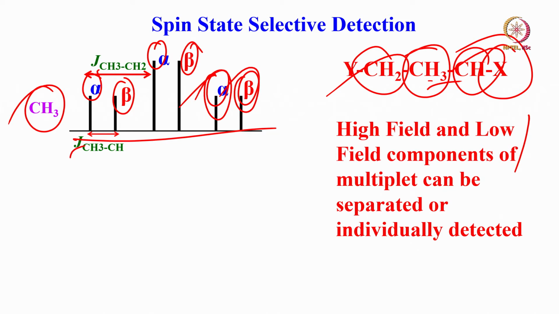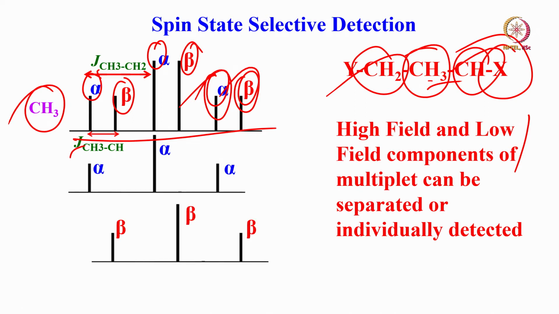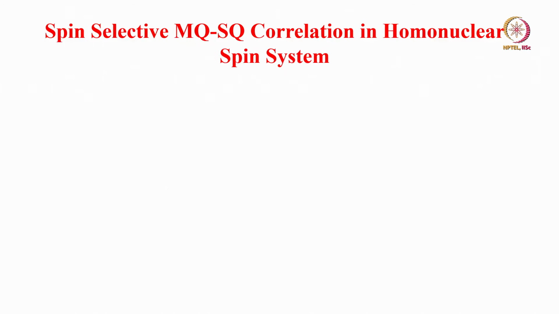Either way, I can detect only one of the components, alpha peaks or beta peaks, or I can separate them physically, spectroscopically. In which case, I can drastically simplify the spectrum. This is called spin state selective detection.